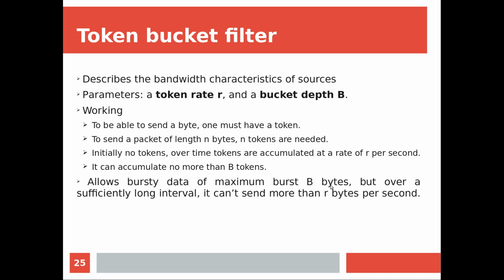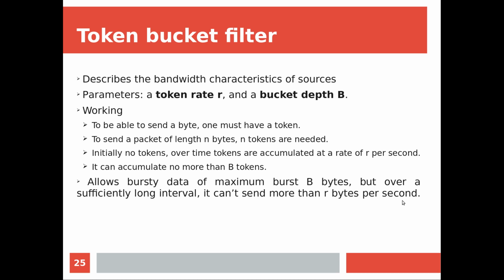So B tokens is nothing but B bytes. Suppose for the last few seconds I don't have any data to send, so tokens are simply generated. Now suddenly I have bursty data of say B bytes. I can immediately take all the tokens together and send the bursty data, but not more than B bytes.